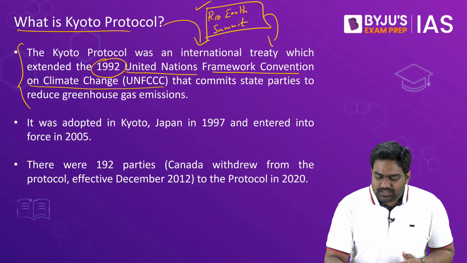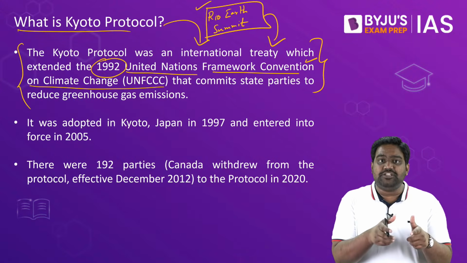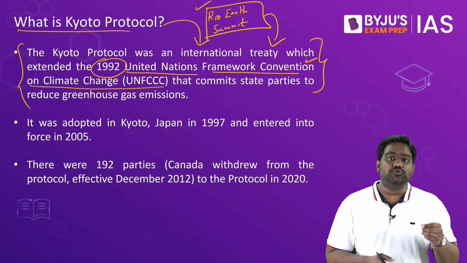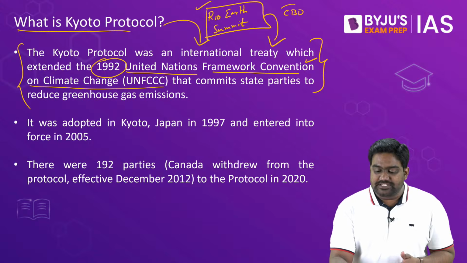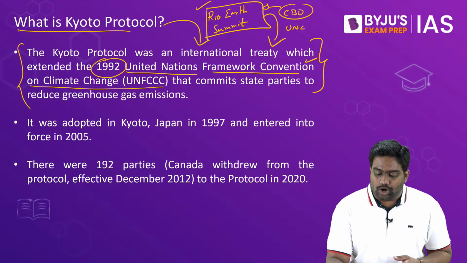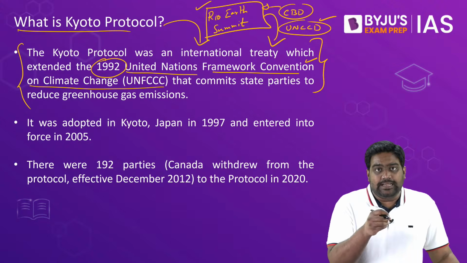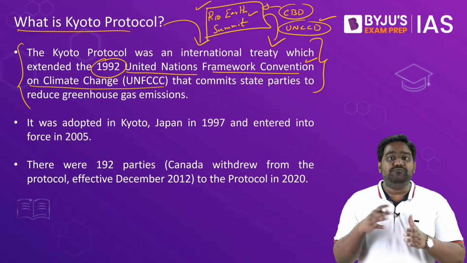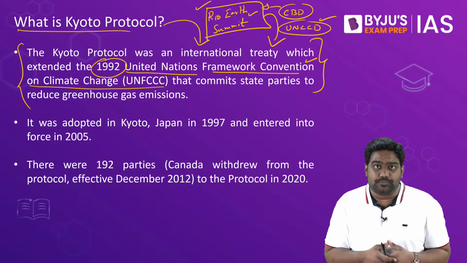So that is when the UN Framework Convention on Climate Change was brought out. For the first time, the world was taking climate change seriously and global efforts were initiated to tackle the threat posed by climate change and global warming. Along with that, the Convention on Biological Diversity was also adopted to conserve and protect our biodiversity. The UN Convention to Combat Desertification was also adopted to tackle the threat of soil degradation and desertification. So the Rio Earth Summit was a landmark event that gave birth to important international conventions in the field of environment and biodiversity protection.